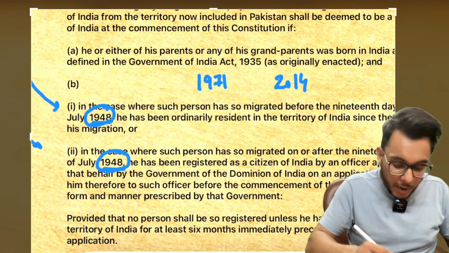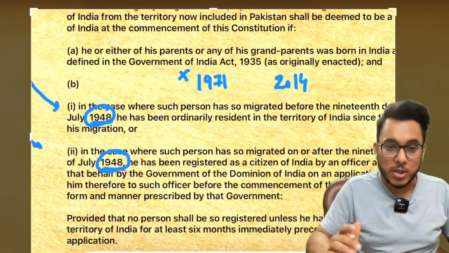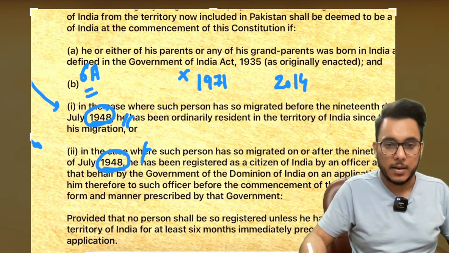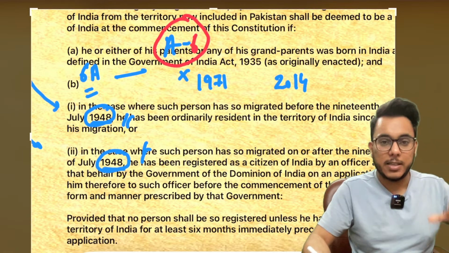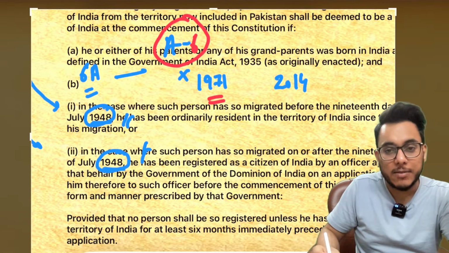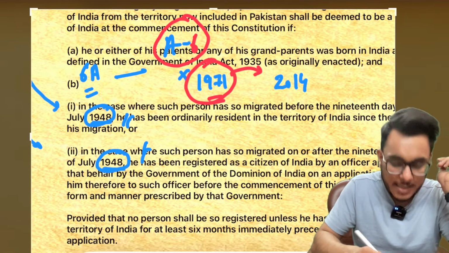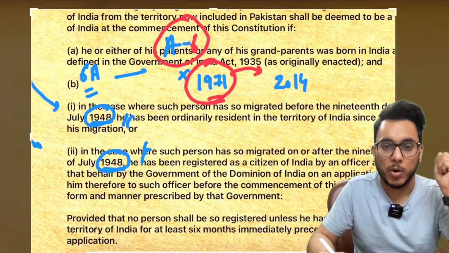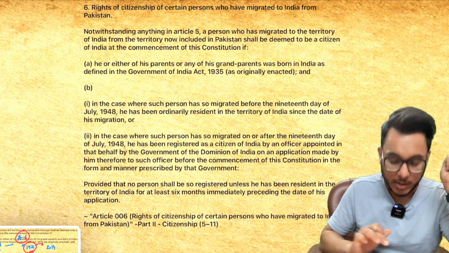People are already criticizing why you have brought this 1971 cutoff date. The Constitution mentions 1948, so section 6A of the Citizenship Act violates Article 6. This controversy is already going on. So people are not happy even with the 1971 deadline, and you have brought a 2014 deadline. Already the 1971 deadline is being questioned in the Supreme Court. So just keep this in your mind.